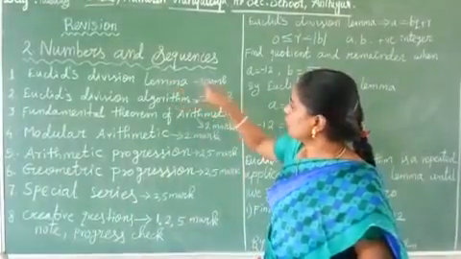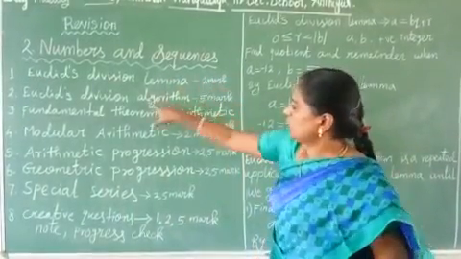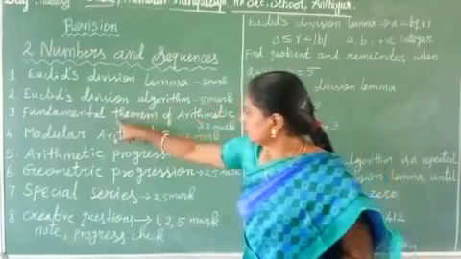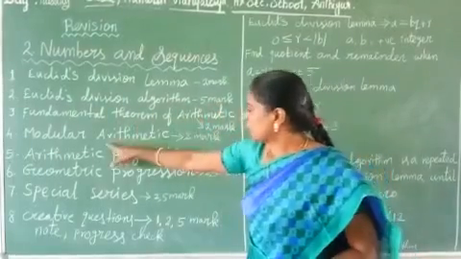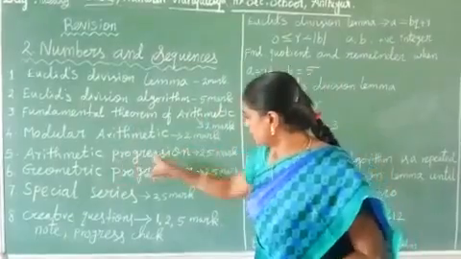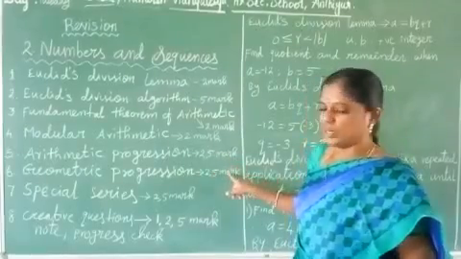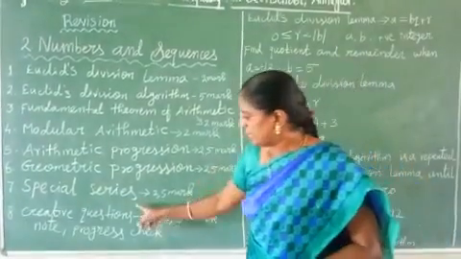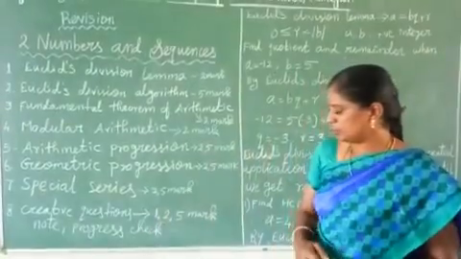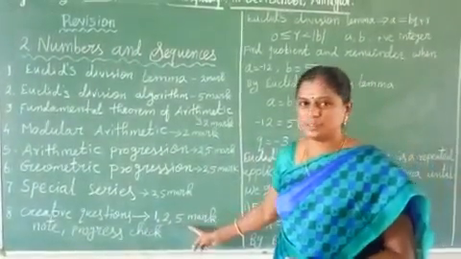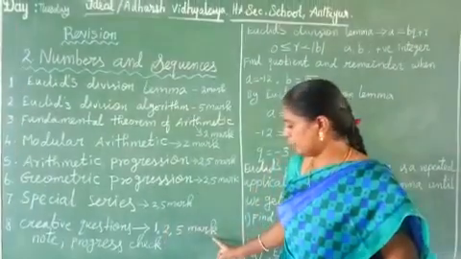Here in this first topic, we are expecting 2 marks, and then second one 5 marks, and third one 2 marks, and fourth also 2 marks, and the fifth, sixth and seventh topics we are expecting 2 and 5 marks questions. And next, creative questions also, maximum expecting from these chapters 1 mark, 2 mark, and 5 marks.